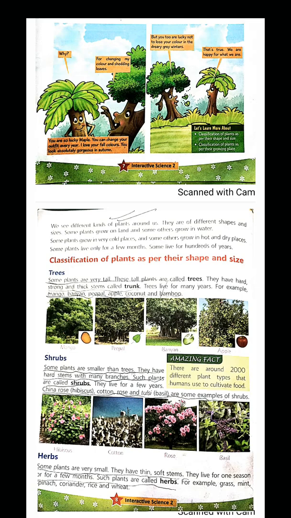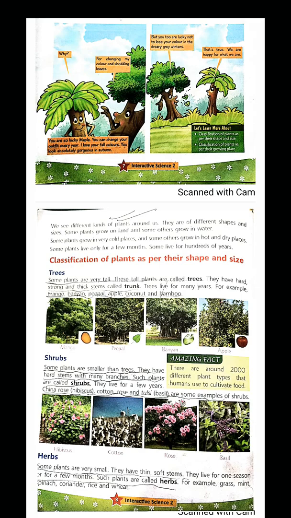And why are these called shrubs? Because trees are the bigger ones. Sometimes they give fruits, sometimes they are big trees. Shrubs are a little smaller, having some flowers or something, and they generally grow in your garden. And how do you identify them as shrubs? Because they have many branches but they have a hard stem, they don't have a trunk. The trunk is in the trees. The examples of shrubs are china rose, that is hibiscus, cotton rose, and tulsi.